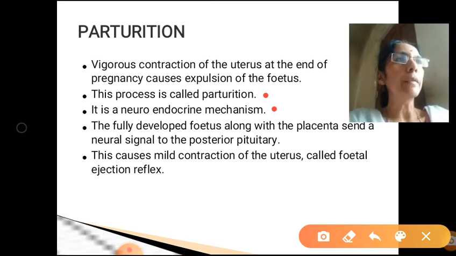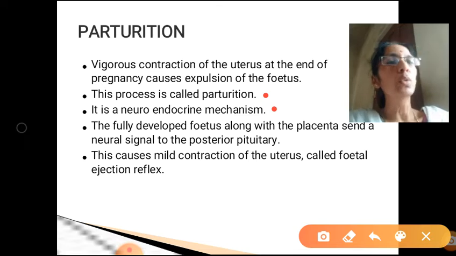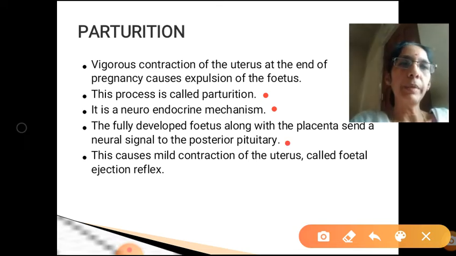The fully developed fetus along with the placenta will send a neural signal, a nervous signal to the posterior pituitary gland. In your previous class, you have studied about anterior pituitary and posterior pituitary. The other name for posterior pituitary is neurohypophysis. Which hormone does it secrete? It secretes oxytocin.